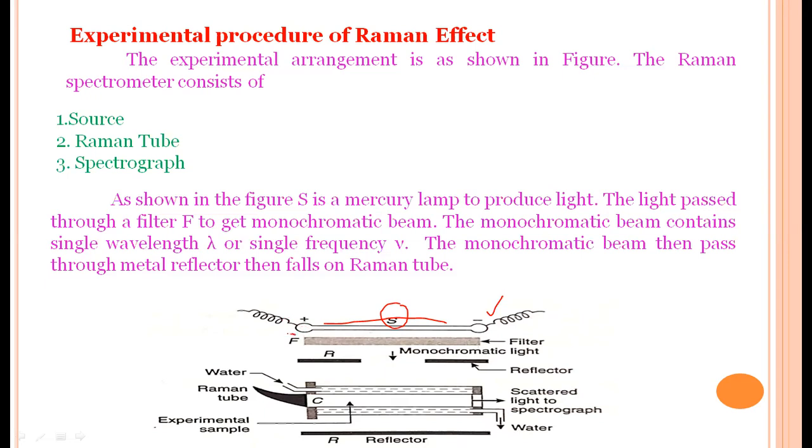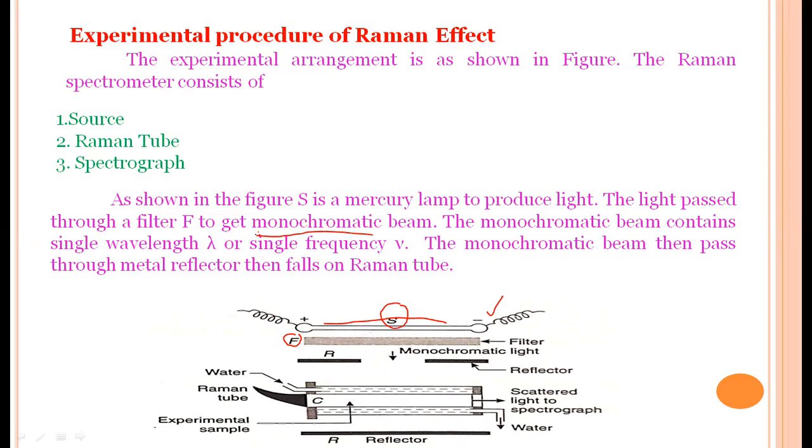Filters absorb some of the wavelengths and emit some of the wavelengths. Due to this nature of the filter, we get monochromatic light. What is meant by monochromatic light? Monochromatic light contains a single wavelength or single color.